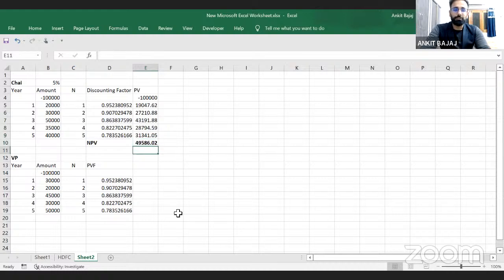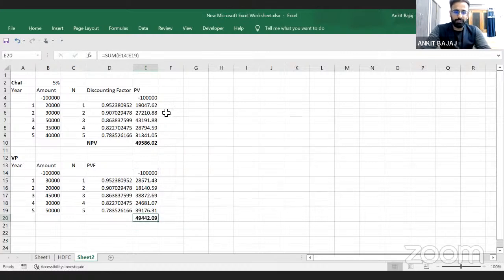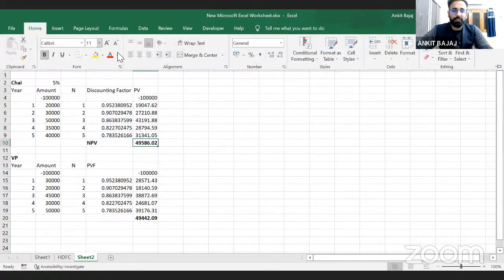Same we have to do here. Here I will copy this 1 lakh rupees. We already have the discounting factor with us, so I will select this value and multiply it with the discounting factor. So I got these values. Here I will do the sum. What answer are we getting? Here we are able to generate a return of 49,442, and here we are able to generate a return of 49,586.